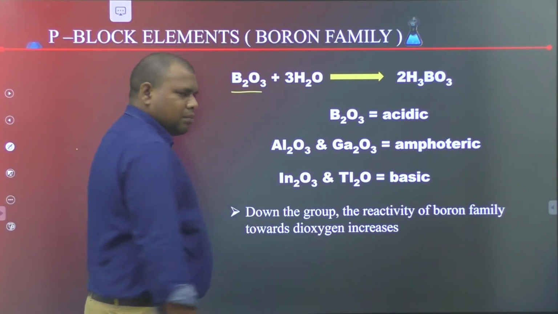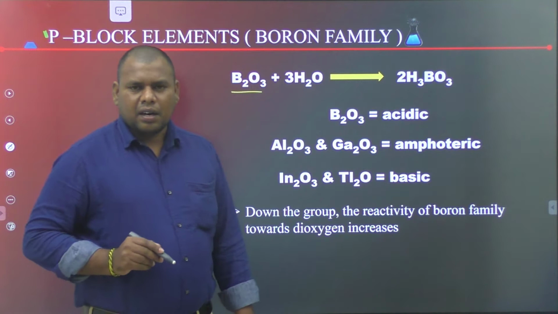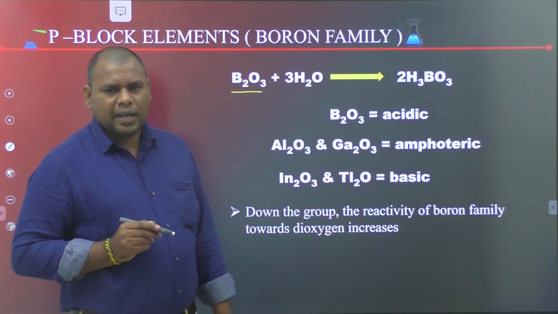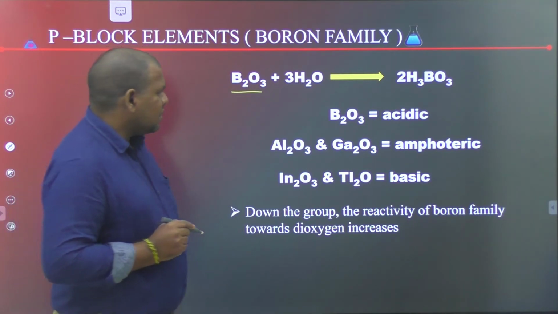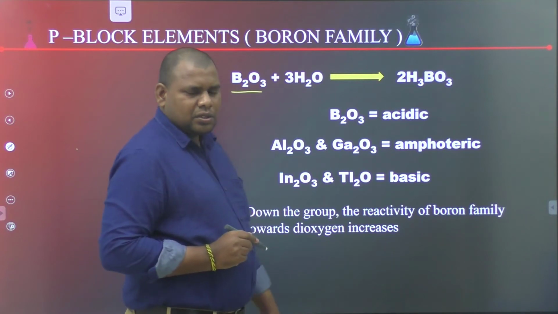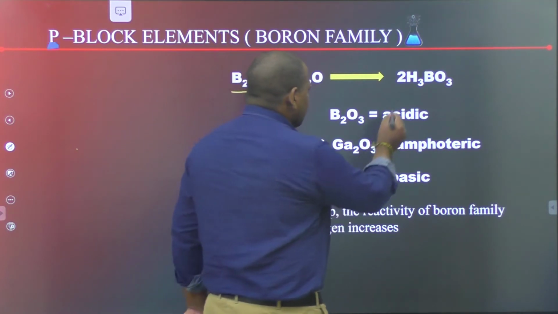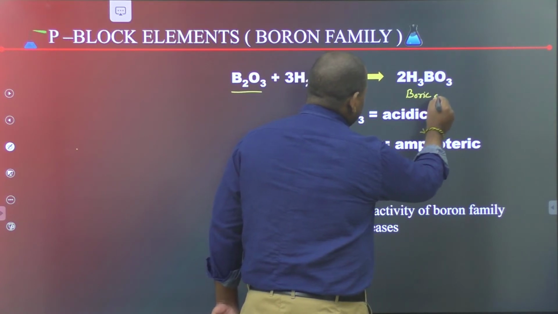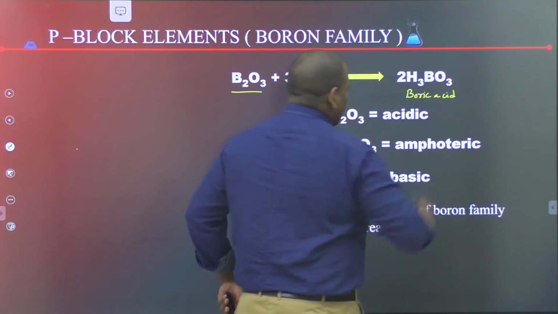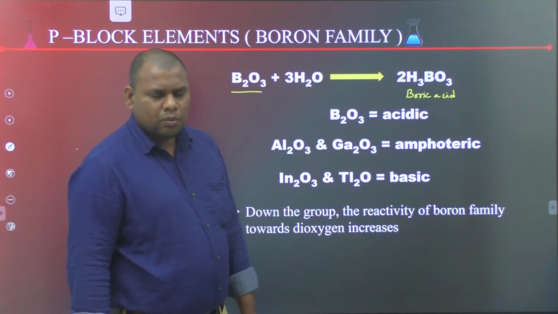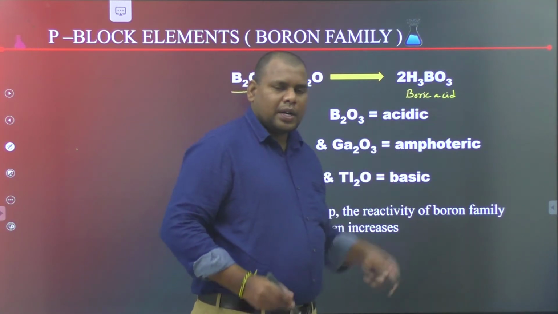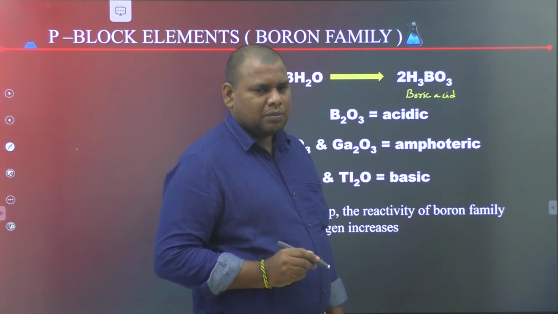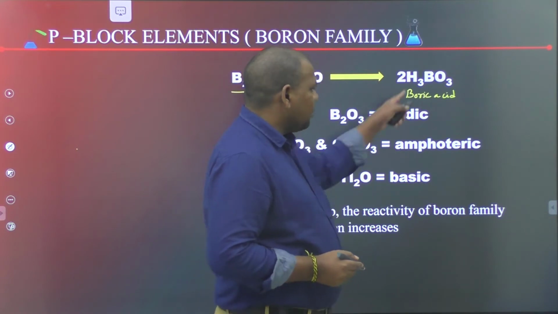Boron oxide on hydrolysis gives boric acid. Boric acid or orthoboric acid is one of the important compounds of boron.